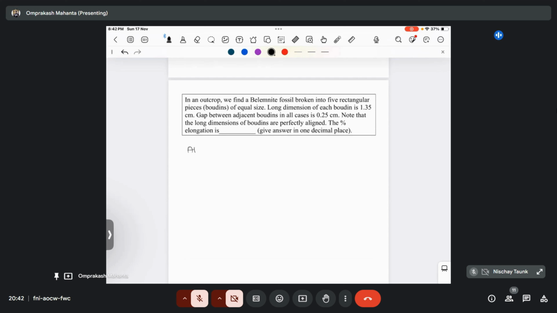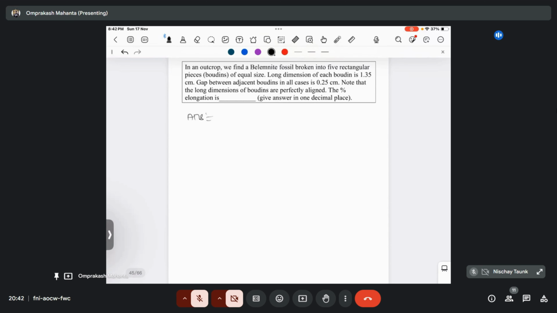In an outcrop, we found a belemnite fossil broken into 5 rectangular pieces of equal size. Long dimension of its boudins is 1.35 centimeter. Gap between adjacent boudins in all cases is 0.25 centimeter. Note that the long dimensions of the boudins are perfectly aligned, so the percent elongation is dash. Okay, so there are 5 rectangular pieces of boudins present. Let's say this is one, this is two, this is three, 4 and 5 pieces.